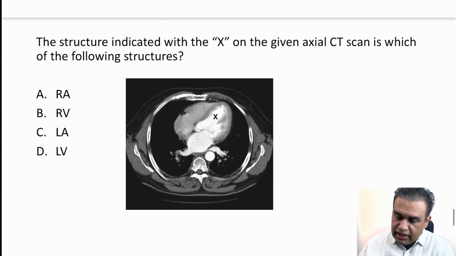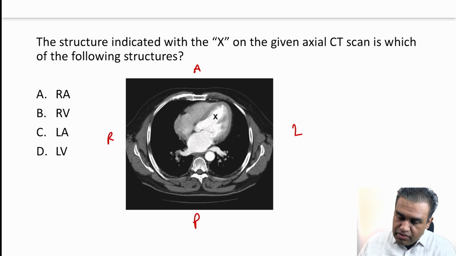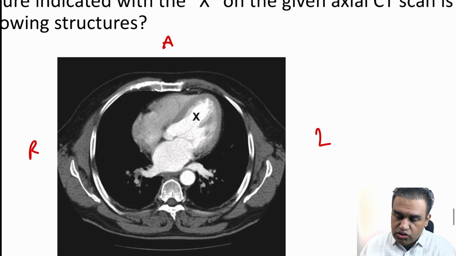A structure indicated with the X on the given axial CT scan is which of the following? Okay, so the structure indicated by X, they are saying it's a CT scan, so we know this is anterior, this is posterior, and that's right and left. Now they have given four chambers of the heart, so we know that it's the heart that is being shown to us.